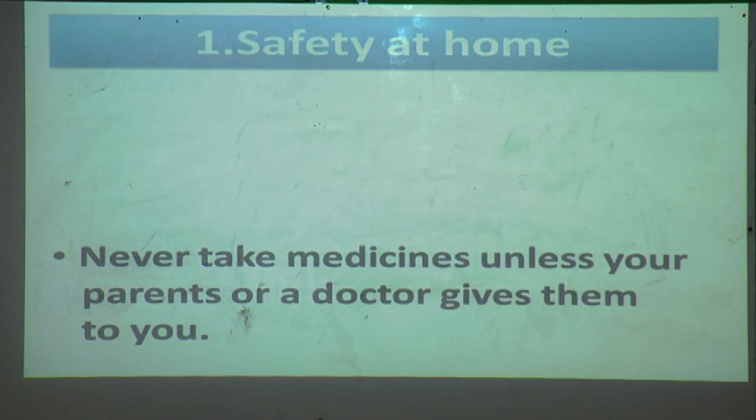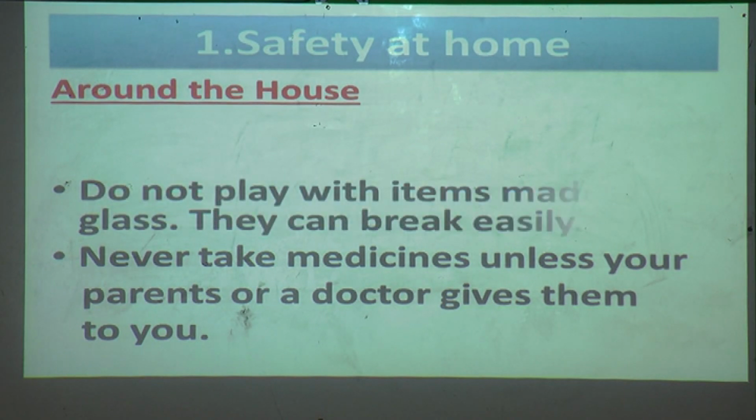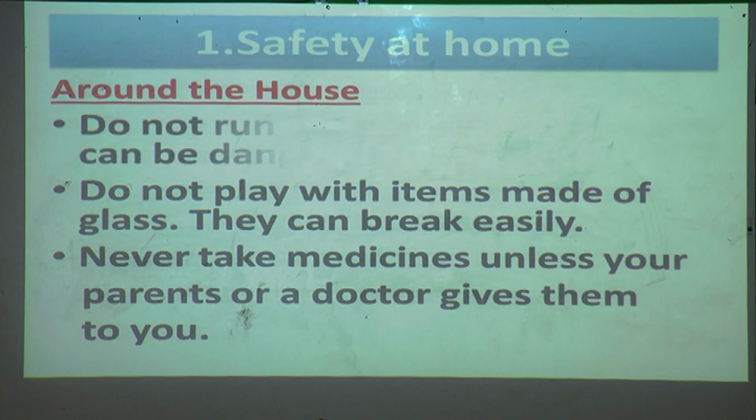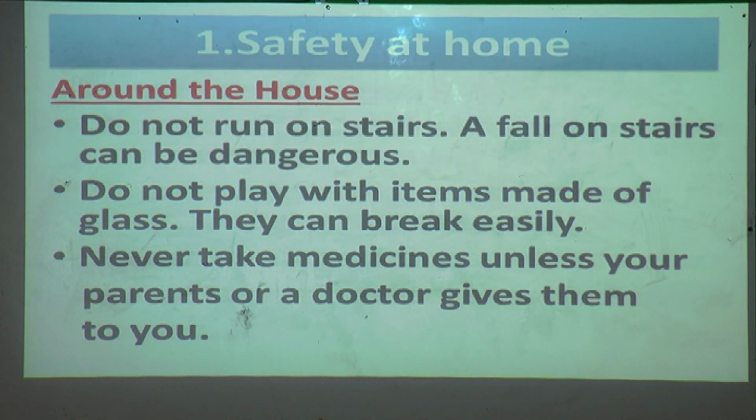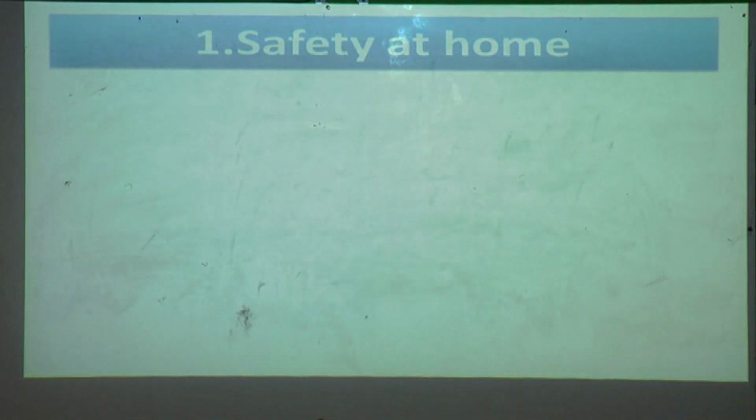And you should never take medicines unless your parents or doctors give them to you. These things you have to do around the house. And do not play with items made of glass, they can break easily. And do not run on stairs. A fall on stairs can be very dangerous. Yes.